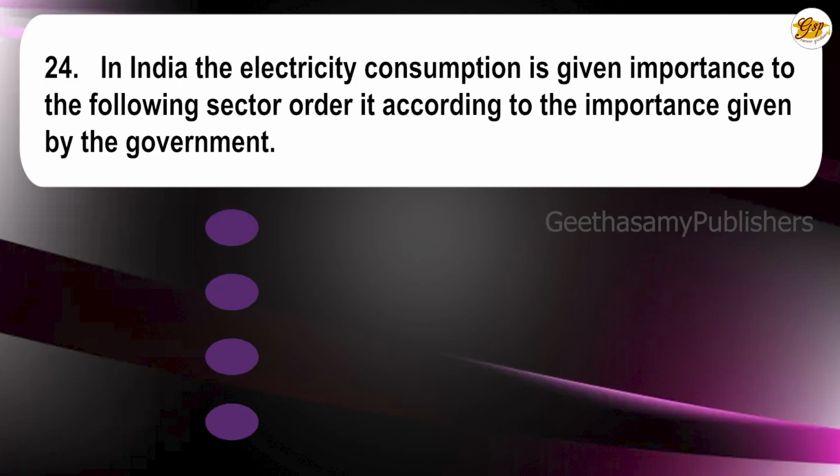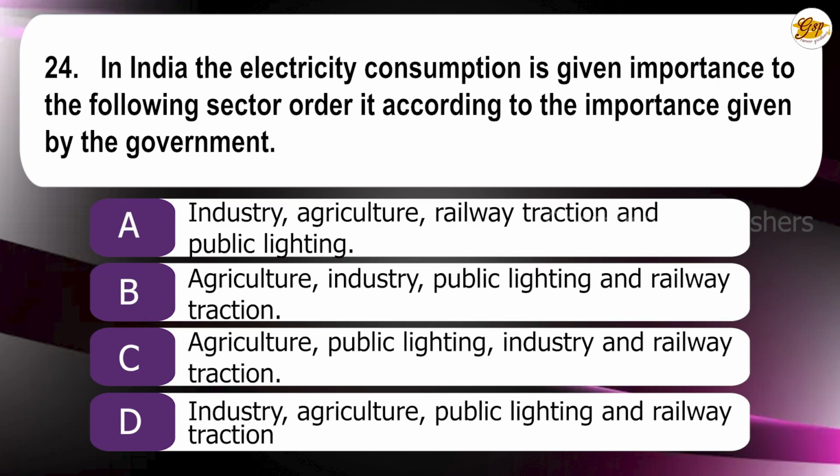24th question. In India, electricity consumption is given importance to the following sectors in order, according to the importance given by the government. A. Industry, agriculture, railway traction and public lighting. B. Agriculture, industry, public lighting and railway traction. C. Agriculture, public lighting, industry and railway traction. D. Industry, agriculture, public lighting and railway traction. The correct answer is A. Industry, agriculture, railway traction and public lighting.